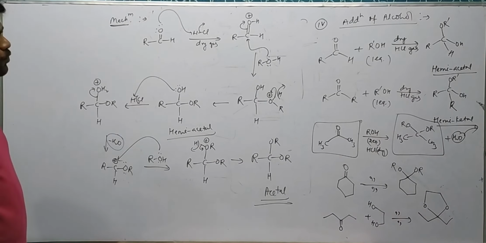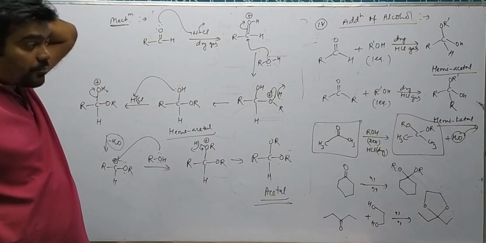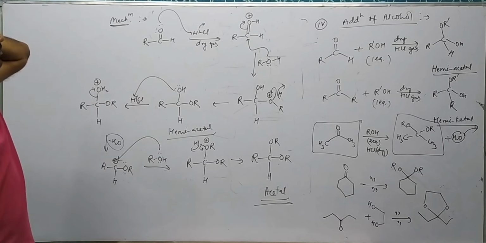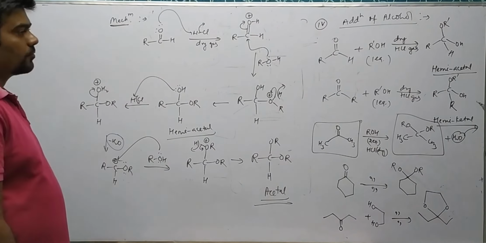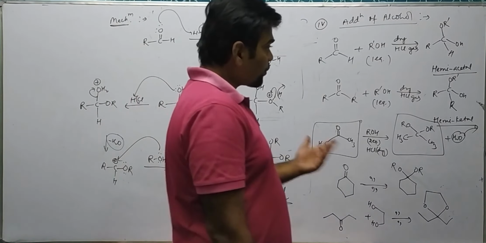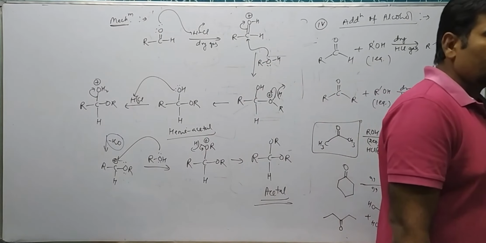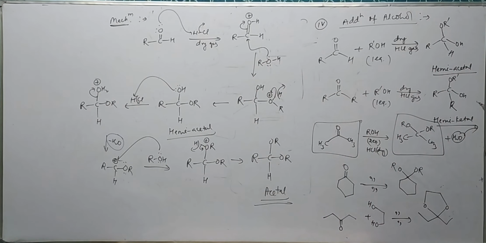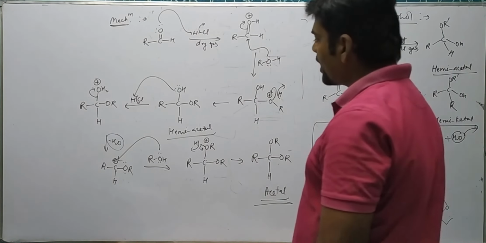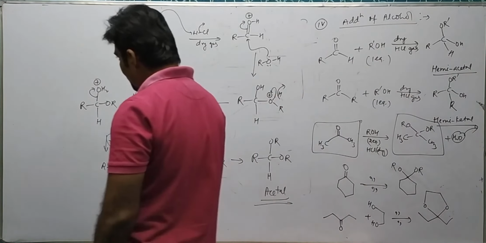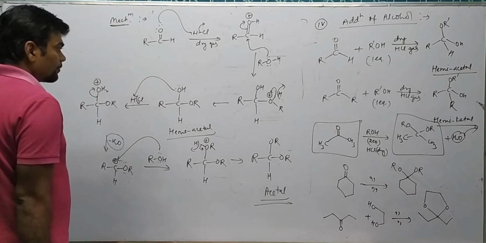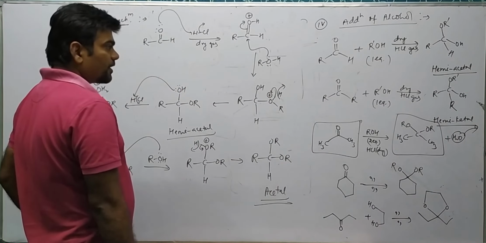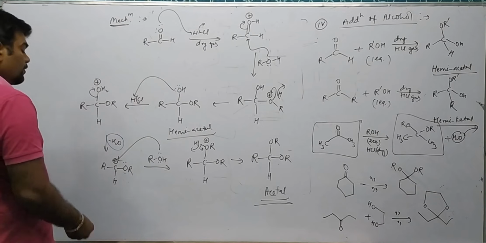Therefore, this is used to protect aldehydes and ketones from alkaline solution.